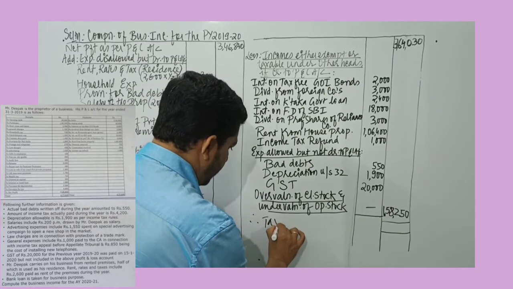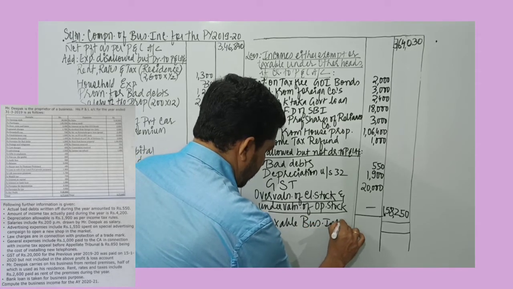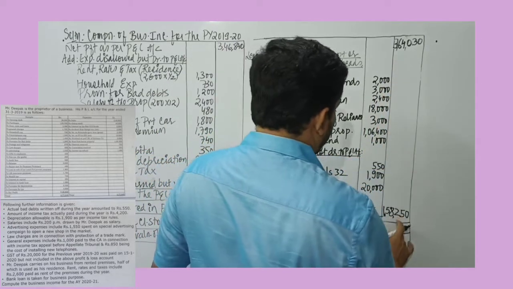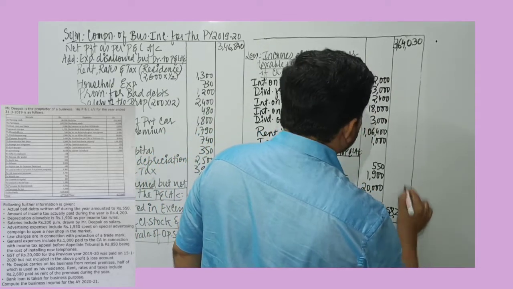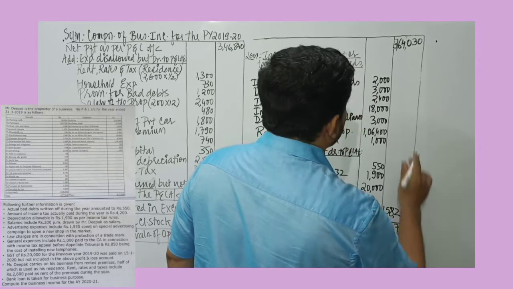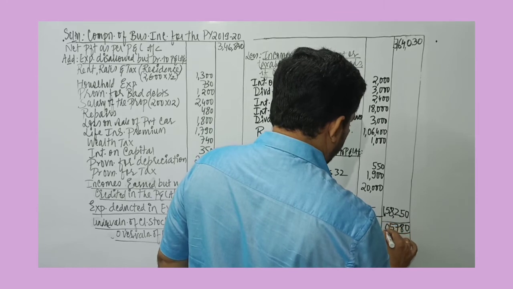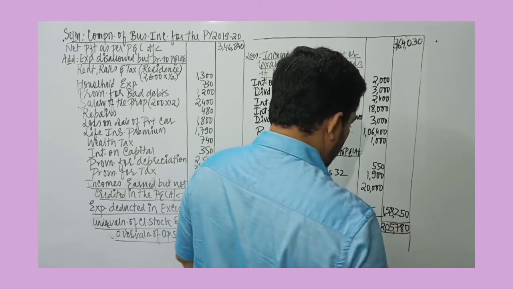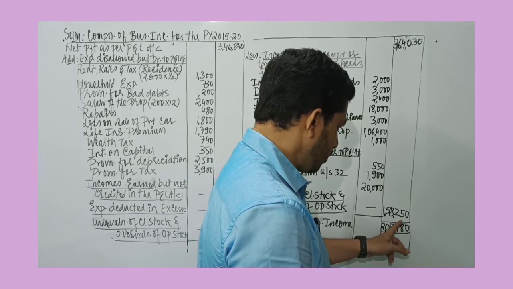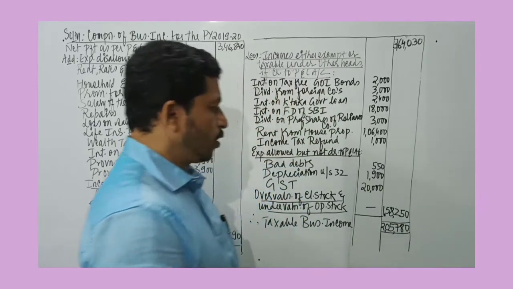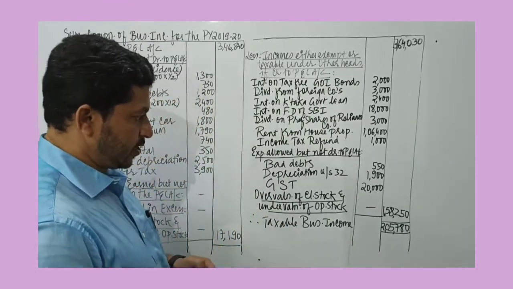Therefore, we will have taxable business income. So from this number, we are going to deduct the deductions to get the taxable business income. So 2,05,780 will be the taxable business income.